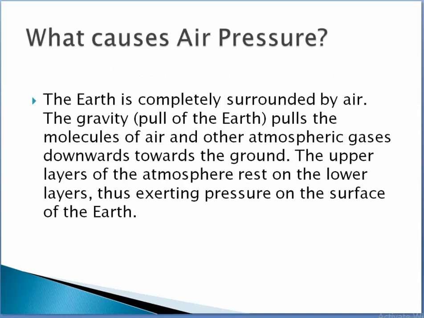The next one is what causes air pressure. The earth is completely surrounded by air. The gravity pulls the molecules of air and other atmospheric gases downward towards the ground. Now, let me ask you a question. Where do we live? Do we live inside the earth or on the surface of the earth?